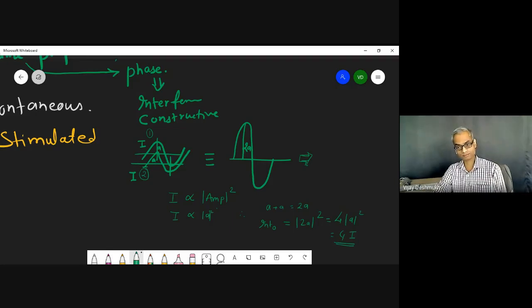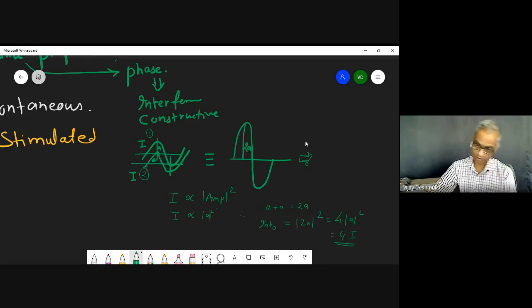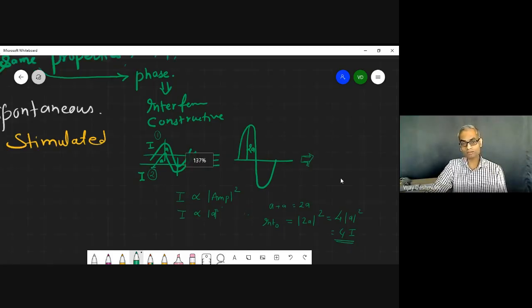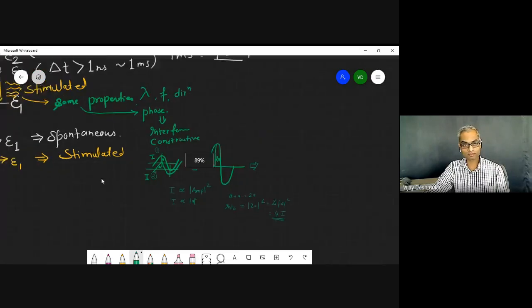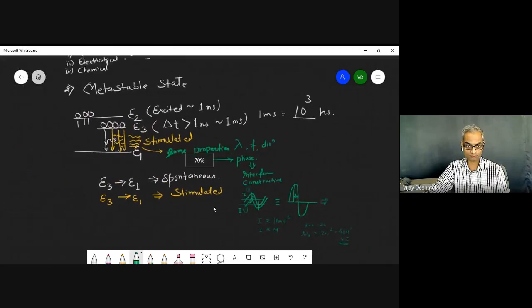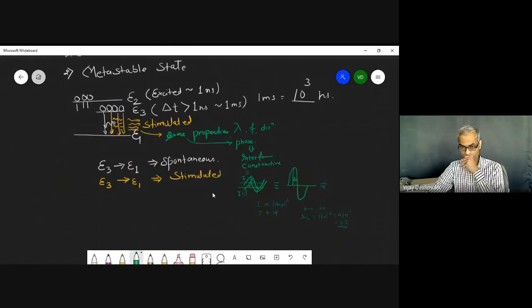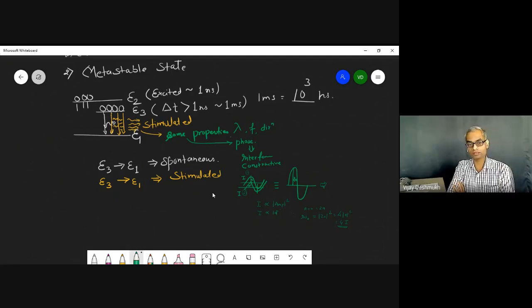Do you remember something? Now, if there are two photons, then we get 4 times the original intensity. If there are 10 photons, what will happen? What will the intensity be? 10 times? 100 times. It will be 100 times.